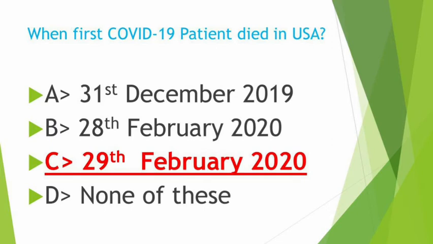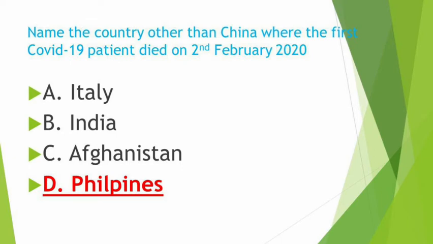Name the country other than China where the first COVID-19 patient died on 2nd February 2020. So this country is Philippines, not Italy, India, Afghanistan. So after China, the first patient died in Philippines.